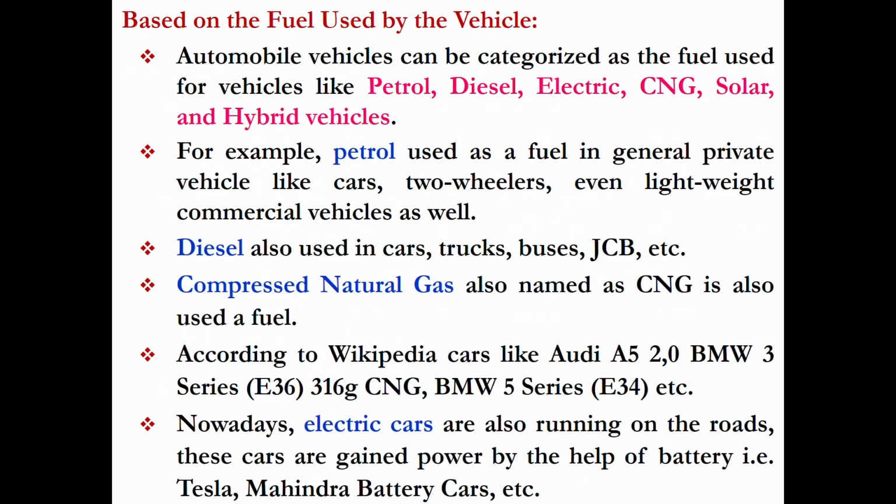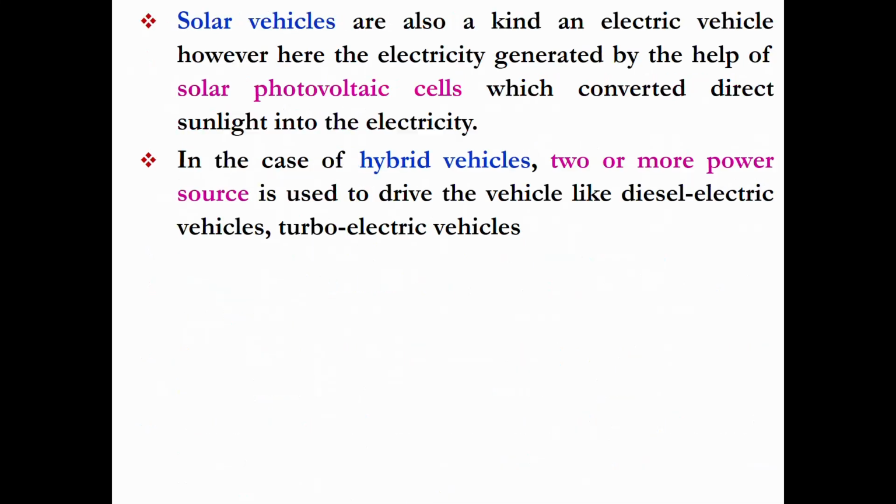Then we can classify it based on the fuel used. Normally we are using petrol, diesel, but nowadays electric vehicles and CNG vehicles, solar vehicles and hybrid vehicles are getting popular. So petrol is used in most of the automobile and diesel is also very common, but we can also see the CNG powered vehicles. And the electric cars also becoming popular nowadays. For example, Tesla, Mahindra battery cars, which are already in the market.